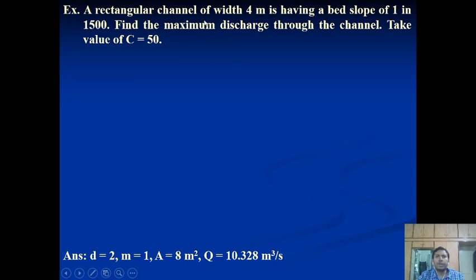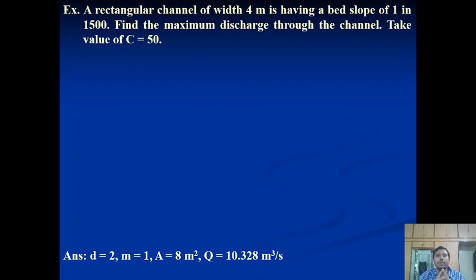Now let me take one example so that it will be more clear how we propose the most economic channel section and how we get the maximum discharge from it. The statement is: a rectangle channel of width 4 meter. You understand width means the base, which is 4 meter, and having bed slope of 1 in 1500, find the maximum discharge through the channel.